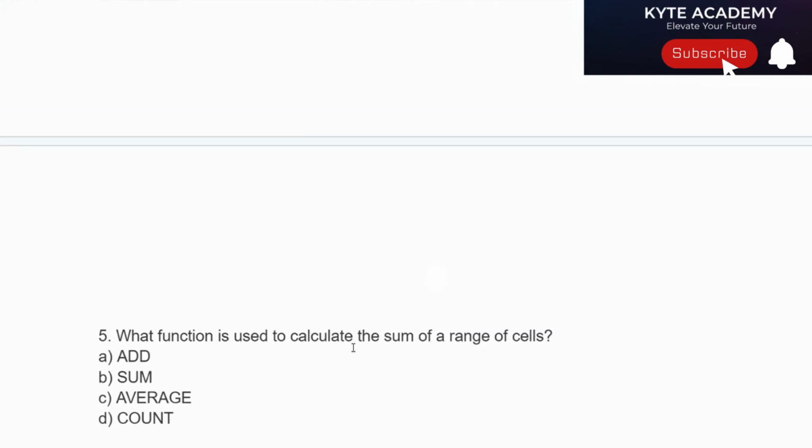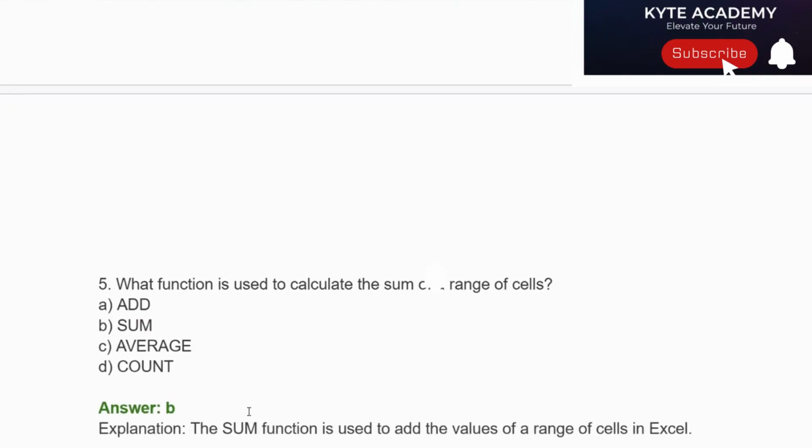Question number 5. What is the function used to calculate the sum of a range of cells? Option A. Add. Option B. Sum. Option C. Average. Option D. Count. Correct answer is Option B. Sum. Explanation. The sum function is used to add the values of a range of cells in Excel.